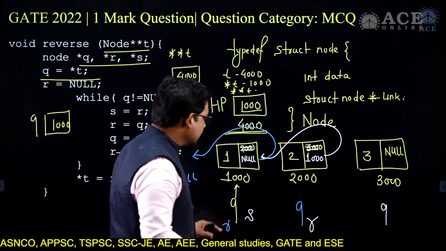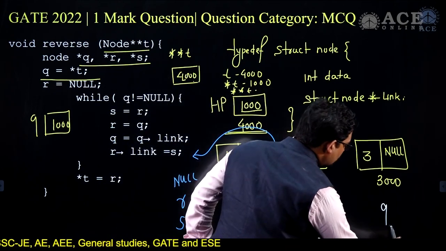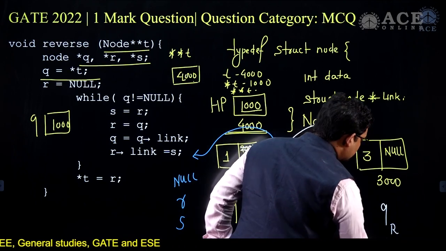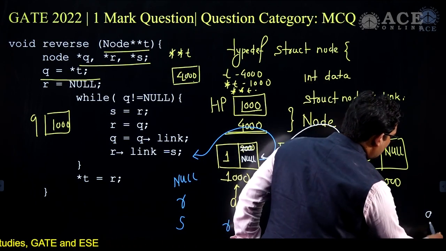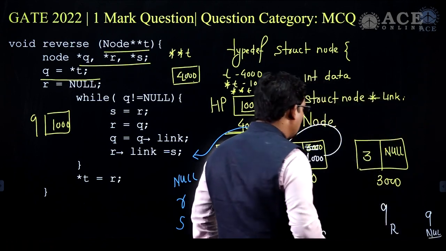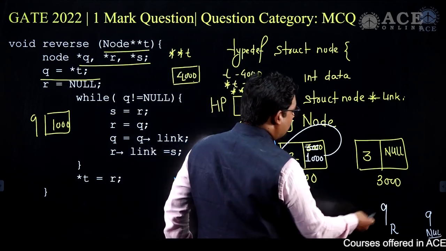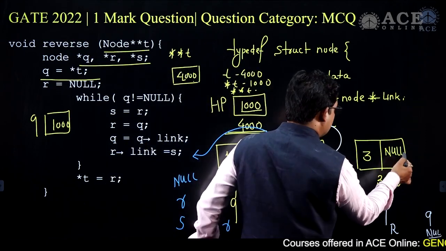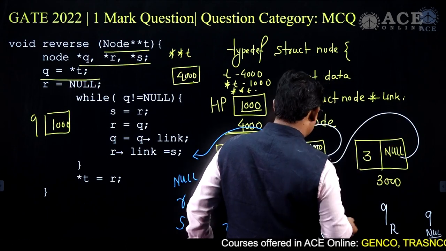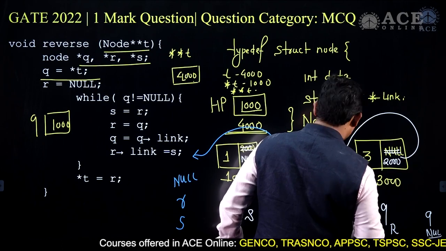One more time, S is equal to R, S will move here, R is equal to Q, R will move here, and Q is equal to Q pointing to link. Q will become null in this case. Q pointing to link is null, and R pointing to link will be equal to S, and this time this will point here, and this will be no longer null, this will become 2000.